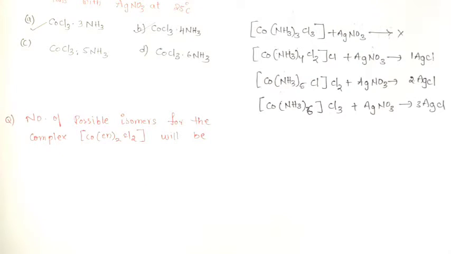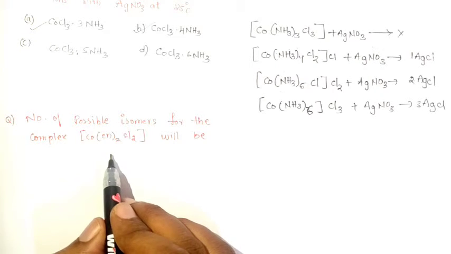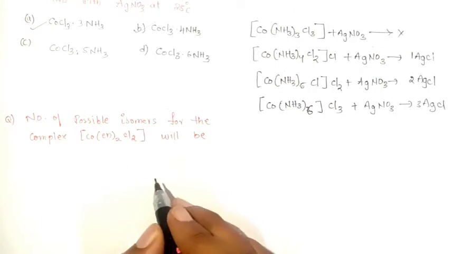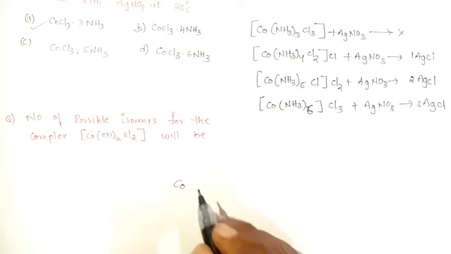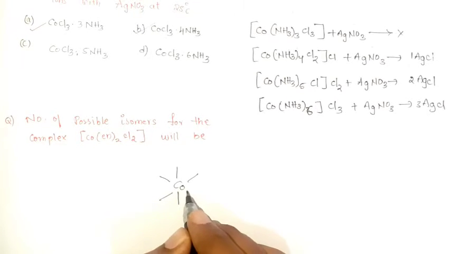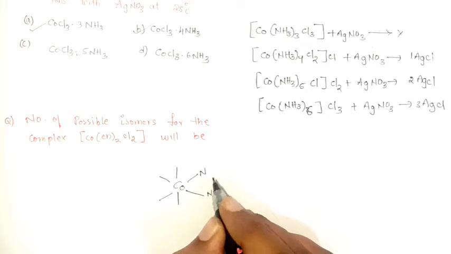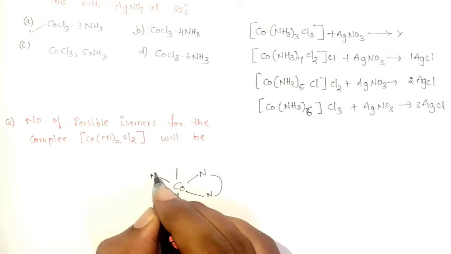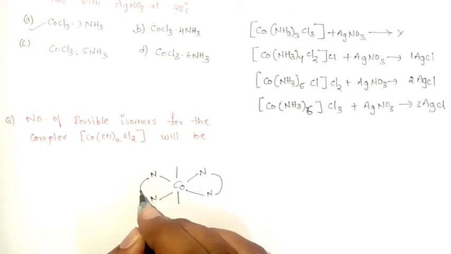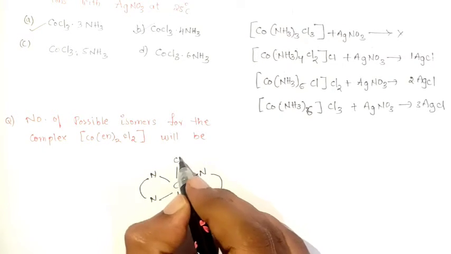So see this question, number of possible isomers for the complex cobalt ethylene diamine taken by Cl2. So let's draw the structure of ethylene diamine. Ethylene diamine is the bidentate ligand with ammonia ligand. It is an octahedral complex. So let's draw the structure of the octahedral one, and 2 ethylene diamines. Bidentate ligands are represented like this, and remaining are chlorine atoms.